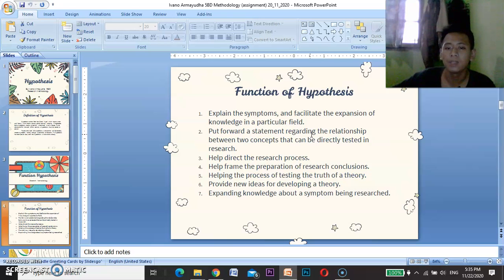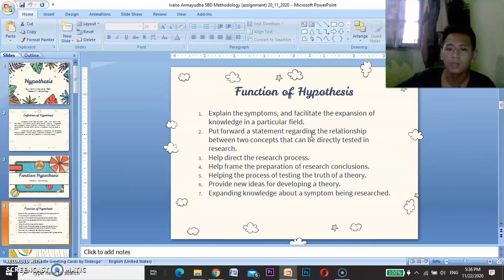Third, help direct the research process. To reveal facts, we always look behind the theories we have, and this leads the research directly. Fourth, help in the preparation of research conclusions, which means creating an outline from start to finish, making preparation during research and also post research.